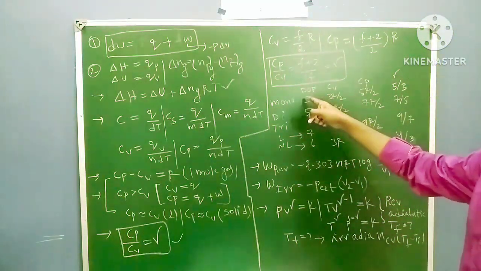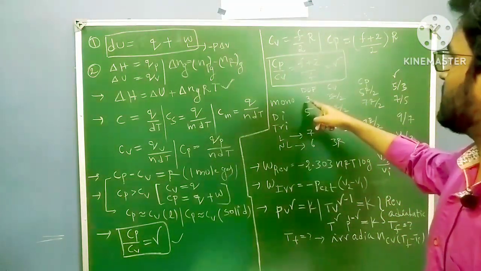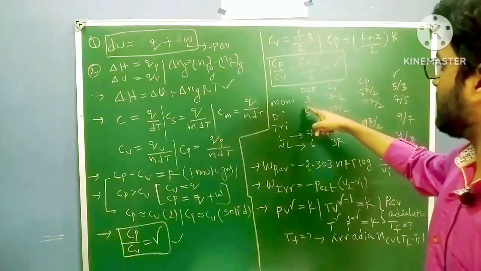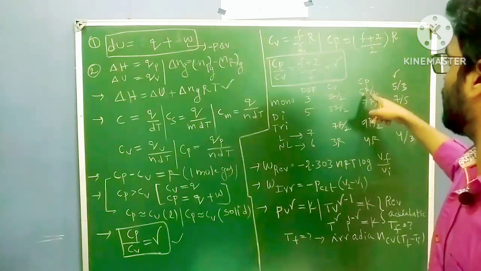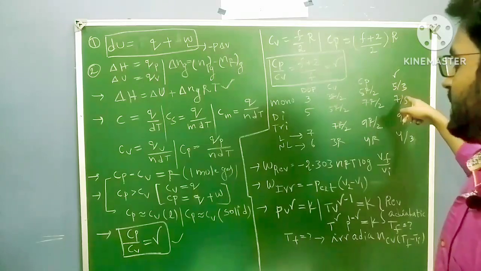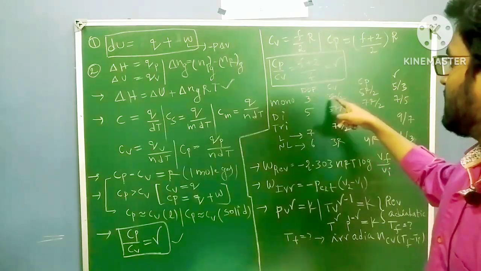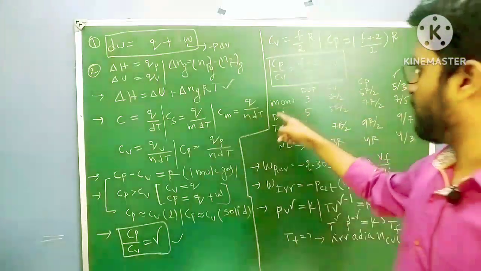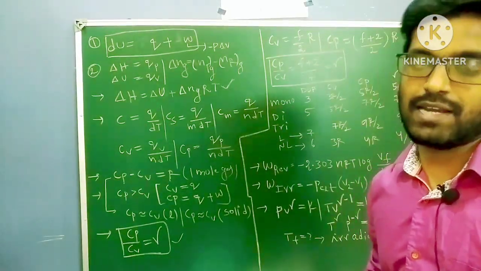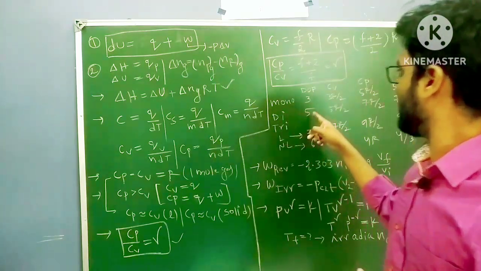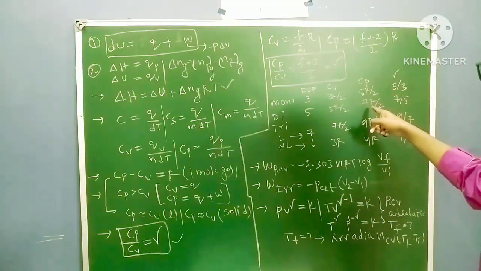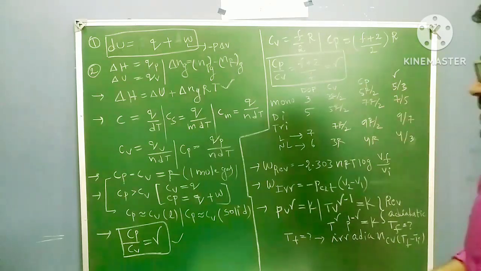Monoatomic gas, degrees of freedom 3. If you put this in the Cv formula, you will get 3R by 2. In the Cp formula, you will get 5R by 2. And Cp by Cv gives gamma 5 by 3. So monoatomic gas: 3R by 2, 5R by 2, 5 by 3. For diatomic gases like dihydrogen, dinitrogen, dioxygen, dichlorine: degrees of freedom 5, Cv 5R by 2, Cp 7R by 2, gamma 7 by 5.